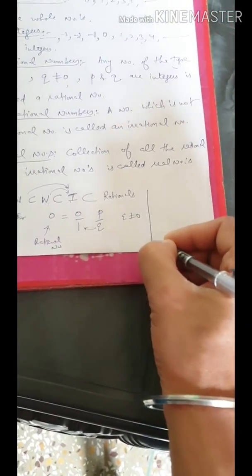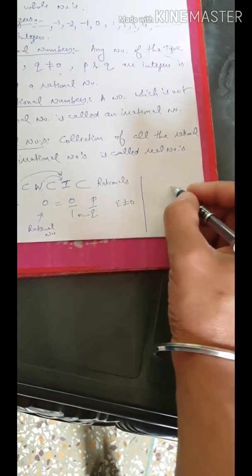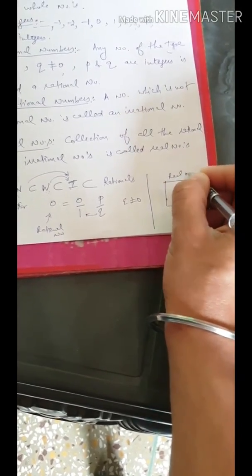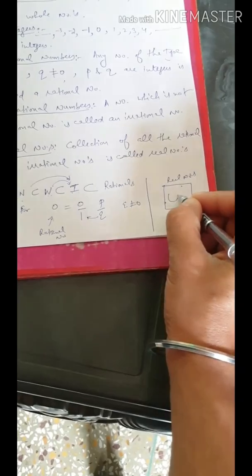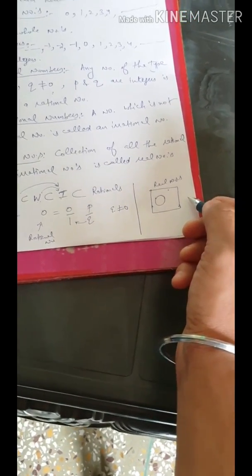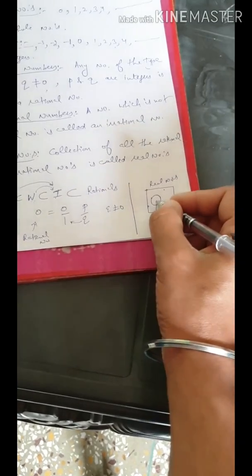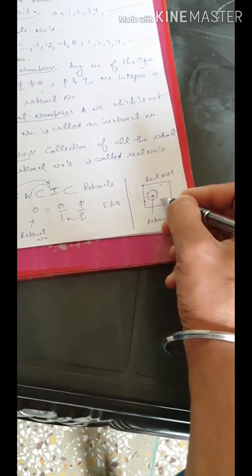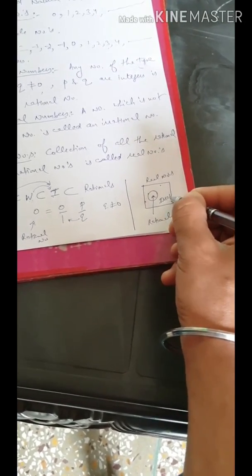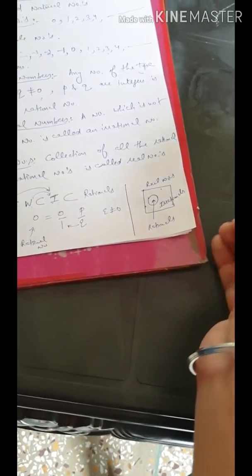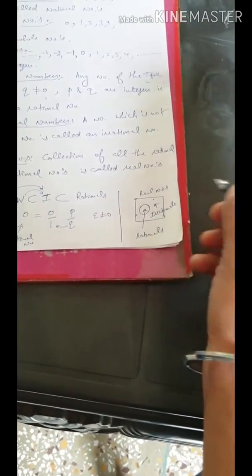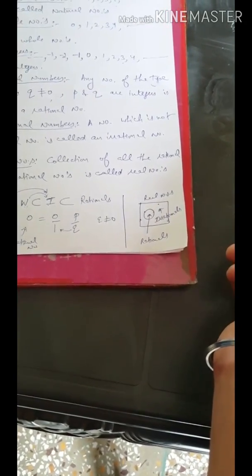Then there is another category. They are real numbers. Real numbers you can mark in this way. If we treat it as a box, you know, there are two kinds of numbers. They are, you can say, rationals, and the other one you can mark as irrationals. So real numbers made up of two categories, rationals and irrationals. Easy to remember.